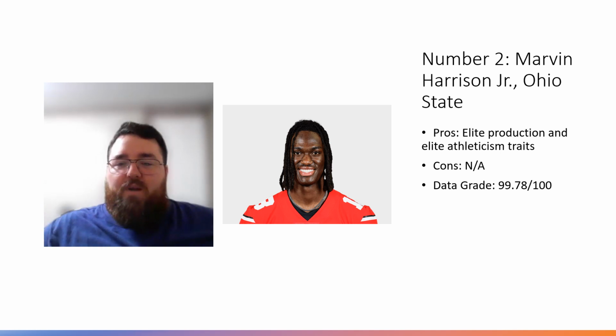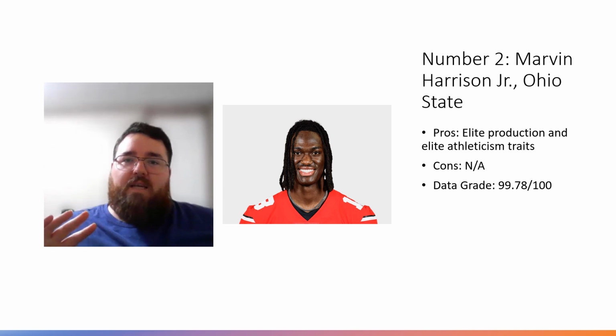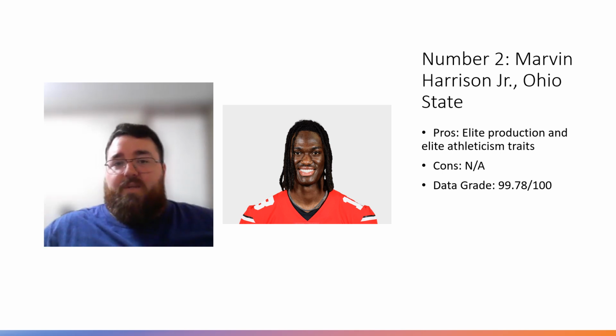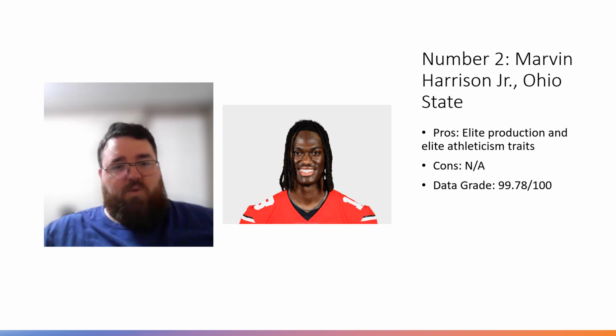Pros: elite production and elite athleticism traits. Now, he didn't go through the combine testing and stuff like that. So a lot of the data that I've used is data that was published in The Athletic. So I kind of just have to grasp at straws a little bit. I have to go, okay, they reported he ran this 40. They reported he did this short shuttle. They reported he did this vertical, broad jump, etc. So I went with those numbers for his profile.